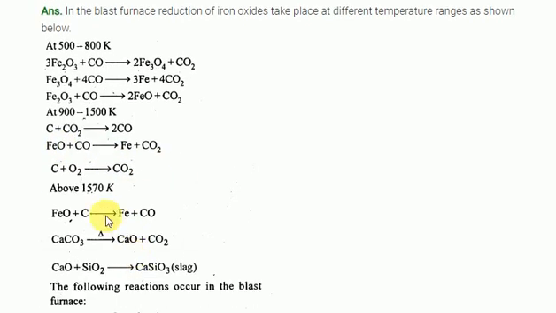Next, students, above 1570 kelvins, carbon can reduce iron oxide. They form iron plus carbon monoxide only. Decomposition of calcium carbonate takes place. This calcium oxide reacts with silicon dioxide and forms a slag only. So these are the chemical reactions which take place in the pyrometallurgy process at different temperatures.